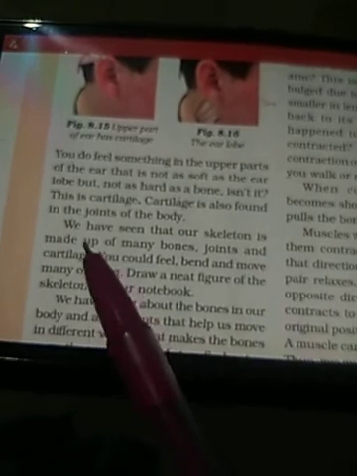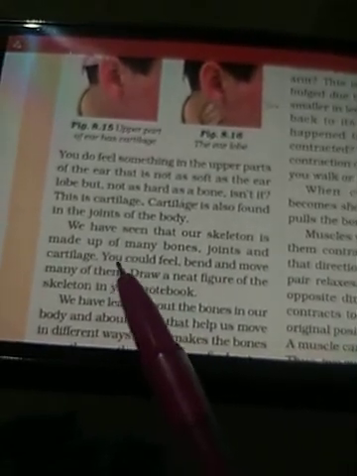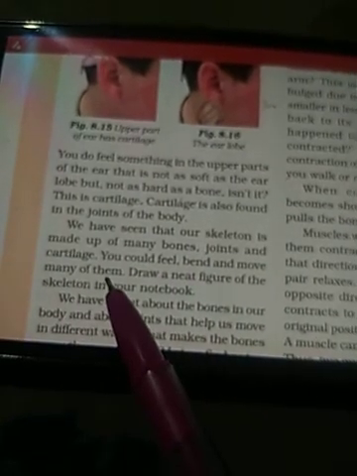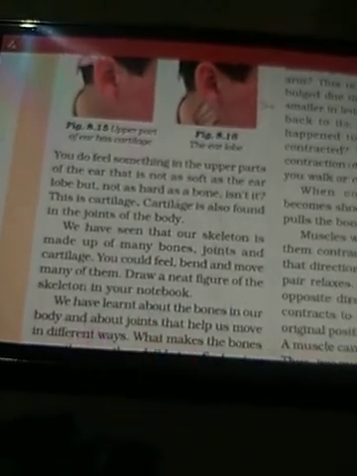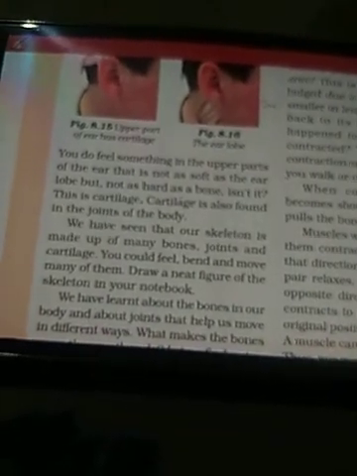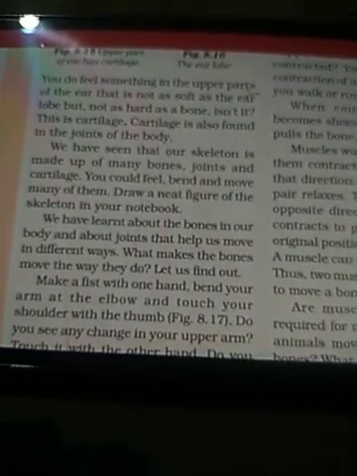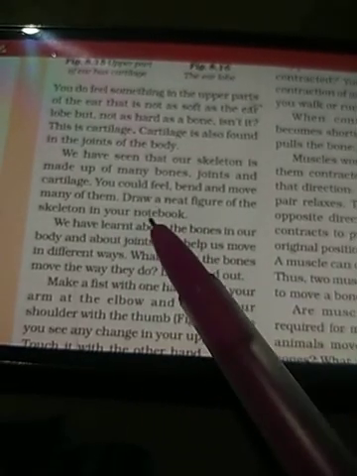We have seen that our skeleton is made up of many bones, joints and cartilages. So you could feel, bend and move many parts of them. So draw a neat figure of a skeleton in the notebook. Well, this is your activity. You have to draw a well labeled figure of the human skeleton in your notebook.